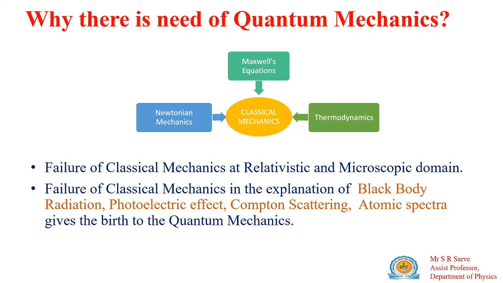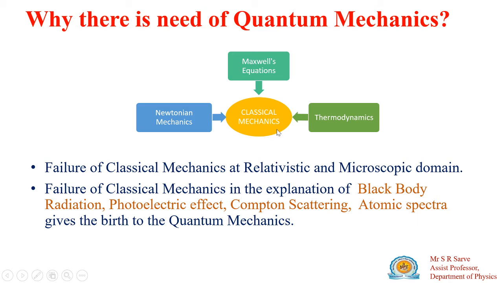So, quantum mechanics. What happened in the 19th century is that people used classical mechanics, and classical mechanics is based on Newtonian mechanics, Maxwell's equations and thermodynamics. And this classical mechanics is applicable for macroscopic bodies which are very large in dimension.